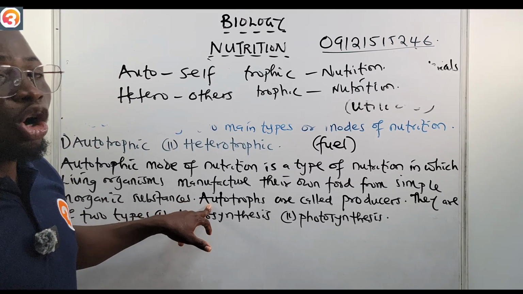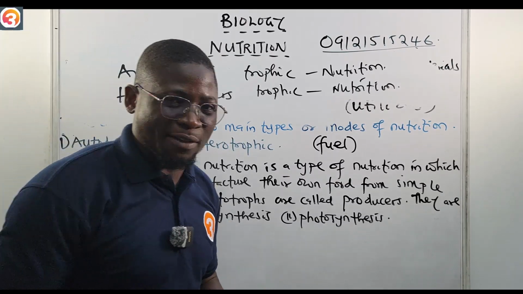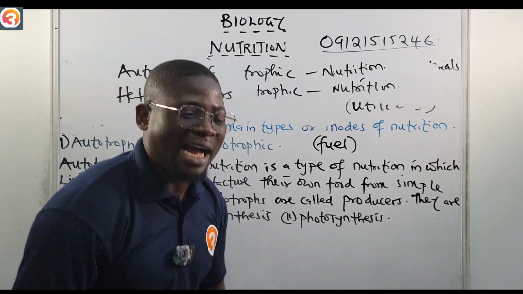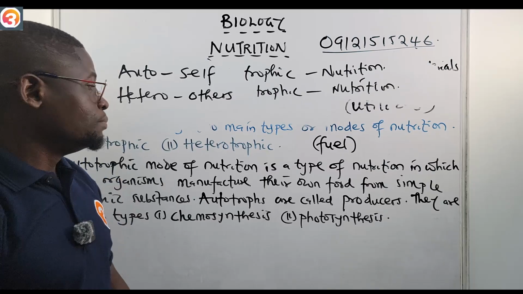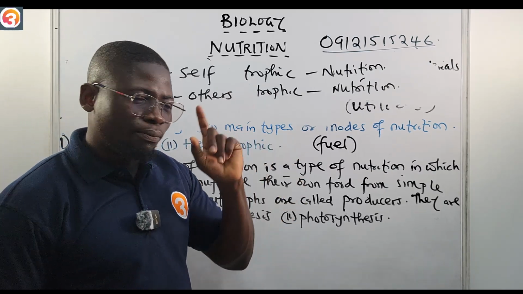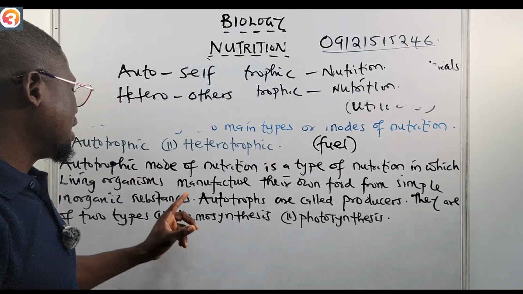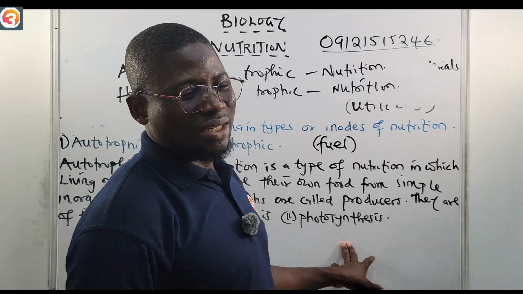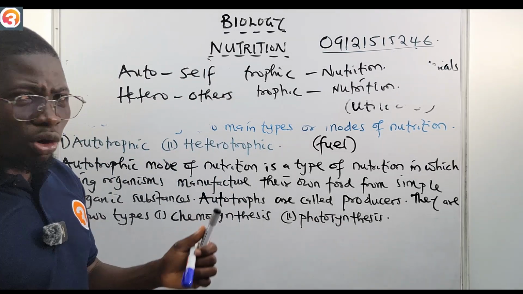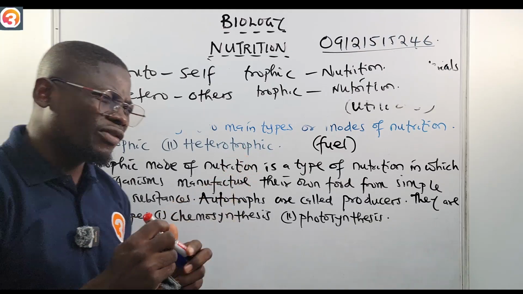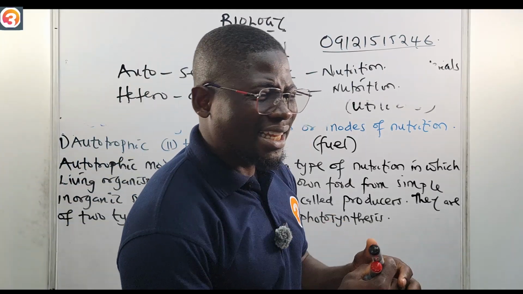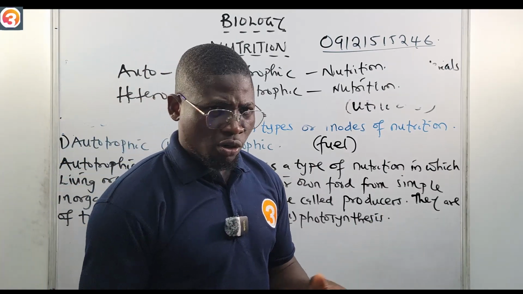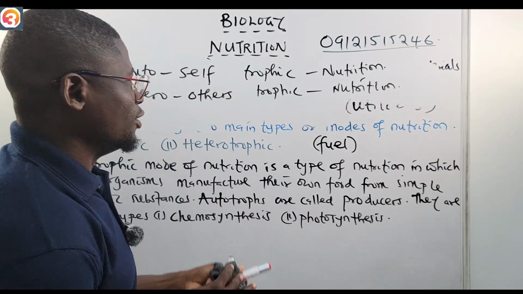We say autotrophs are called producers, because they can manufacture their own food. They are producers. We say there are 2 types of autotrophic nutrition, which are chemosynthesis and photosynthesis, which I'm sure is not a new thing. So for autotrophic nutrition, living organisms will take in simple inorganic substances and convert them to food.